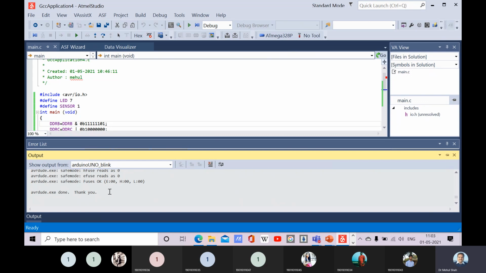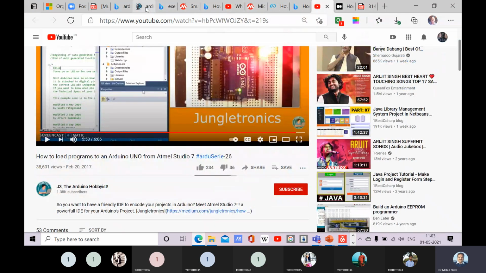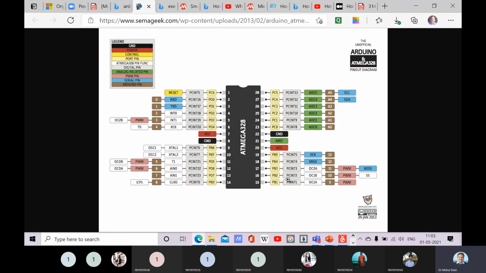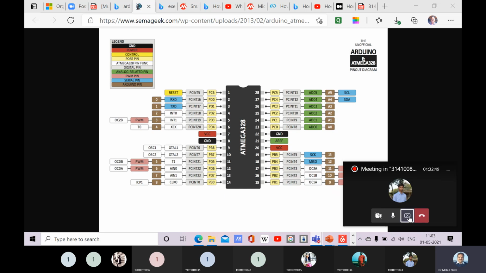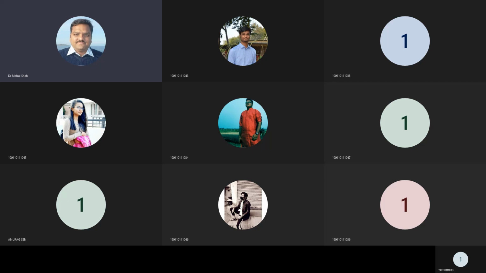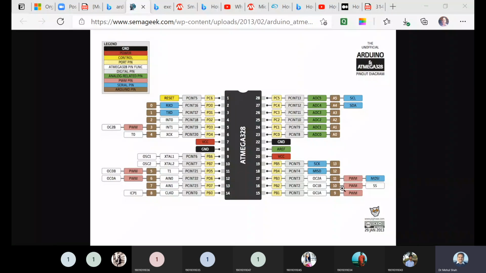It is executed, right? Now, whatever you do with those B port and C port should be done as per the Arduino diagram. So this is the Arduino pin diagram. Here is pin number 16 of the Atmega. Now whenever you input 1 on pin number 10, digital 10, then that will be reflected on which pin?